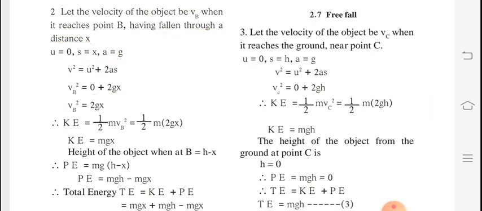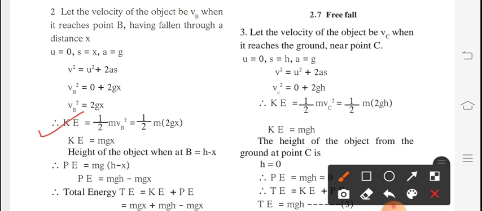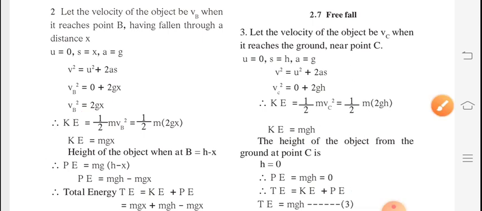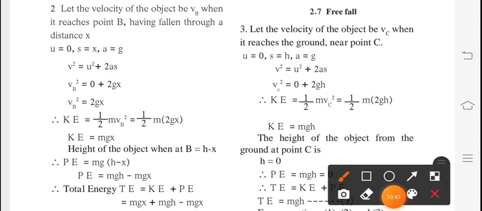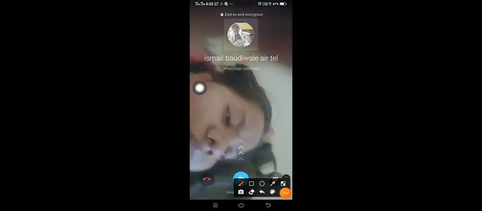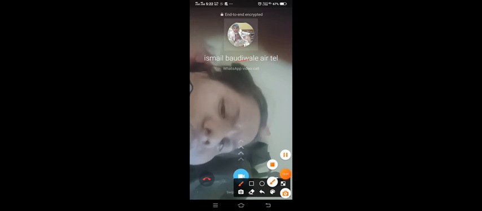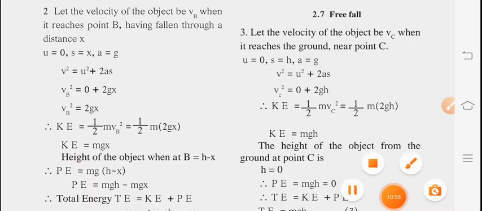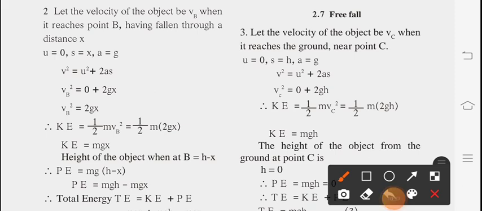Now we can find the kinetic energy. We know it is half m v squared, but here we take vB instead of v: half m vB squared. Why are we taking vB here?